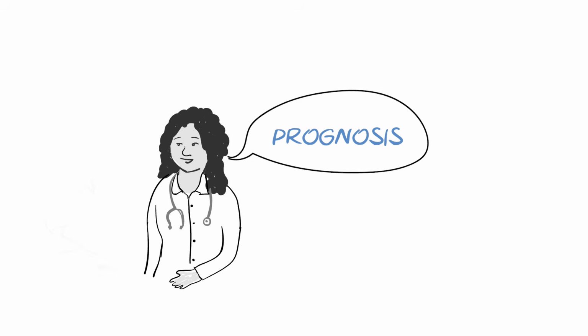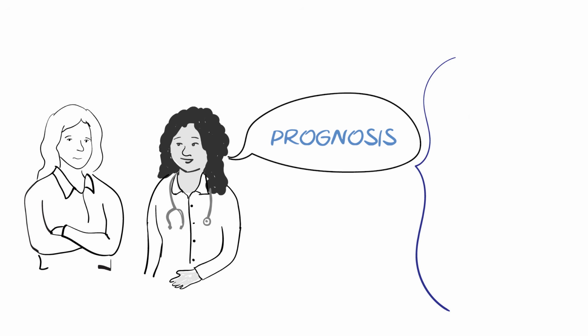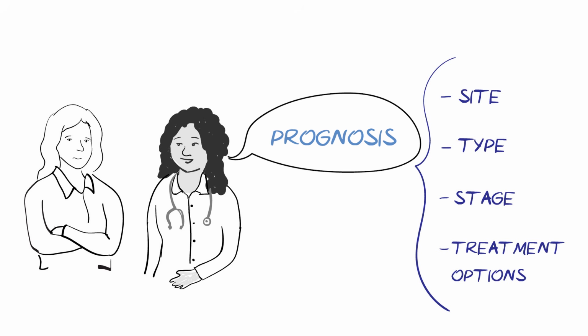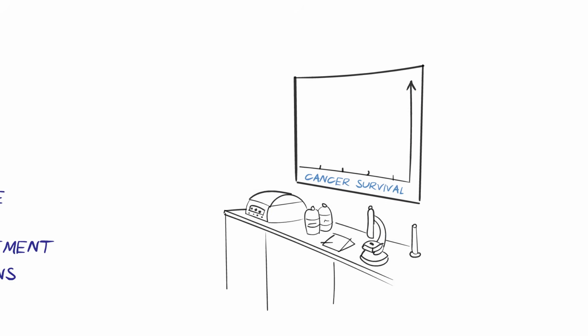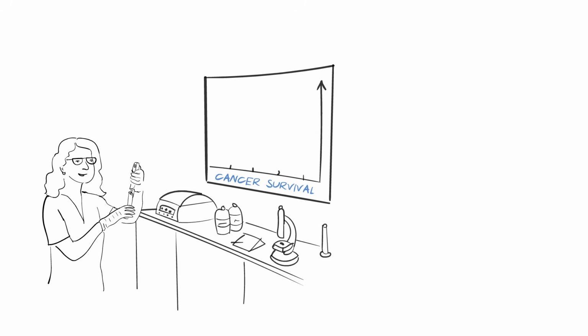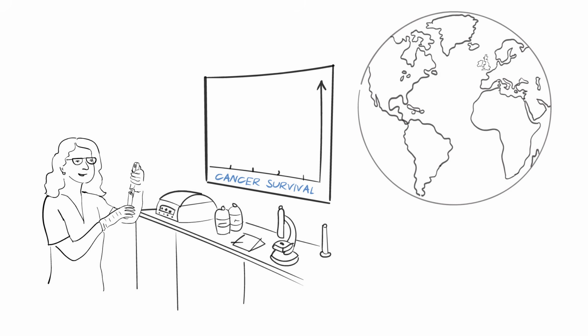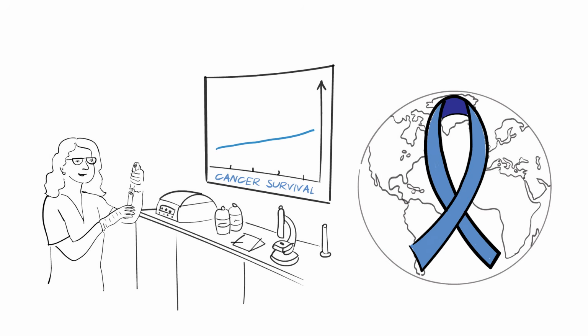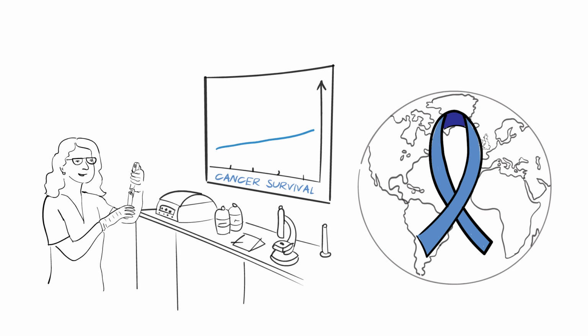The overall prognosis varies a lot from person to person, depending on the site, type and stage of cancer, and the treatments available. Due to the remarkable progress of medical science, advances in cancer therapy are happening all the time, and these continue to lead to improvements in cancer survival worldwide.